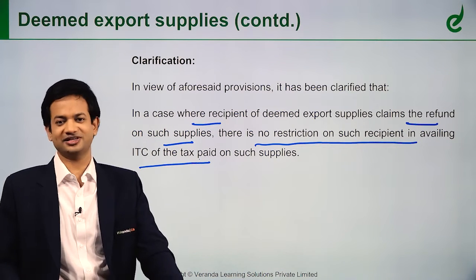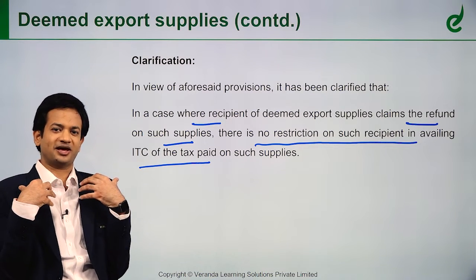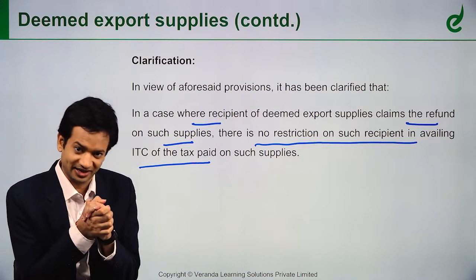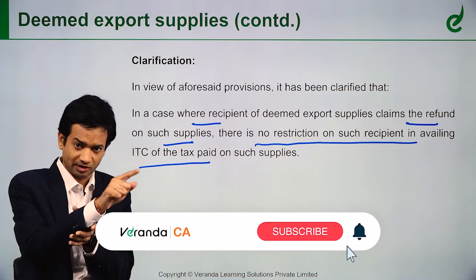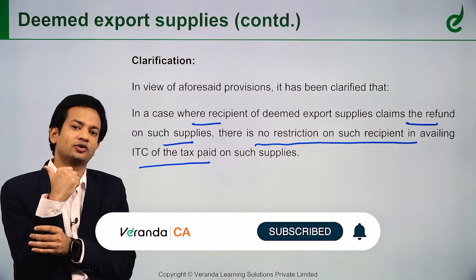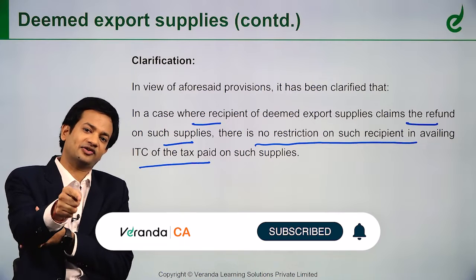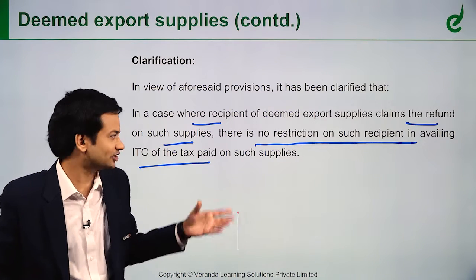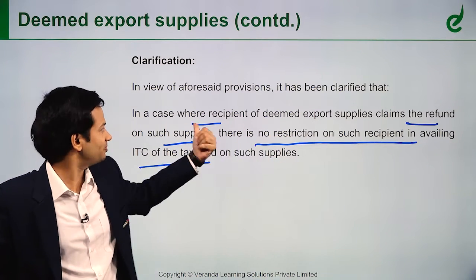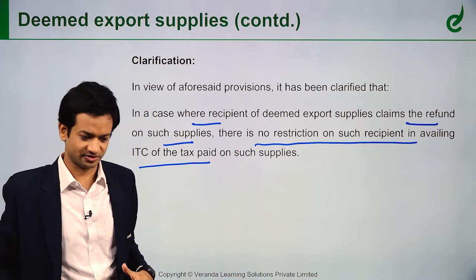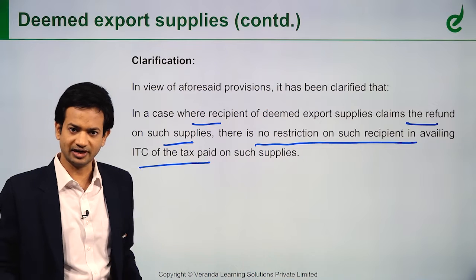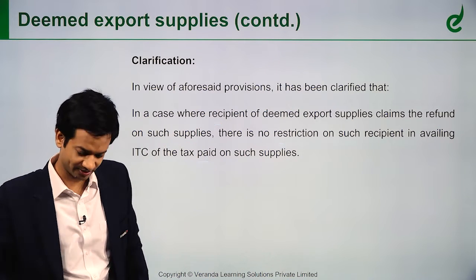That's what I said. So if I am a supplier supplying to an EOU, either I will pay tax and claim refund, and in that case the supplier should not claim ITC. But if the recipient doesn't claim, then the supplier can claim refund, and for that he will have to take ITC. So that's what they have said. When the recipient claims refund, there is no restriction on the recipient in claiming ITC on those supplies. Right? Very simple, clerical amendment.